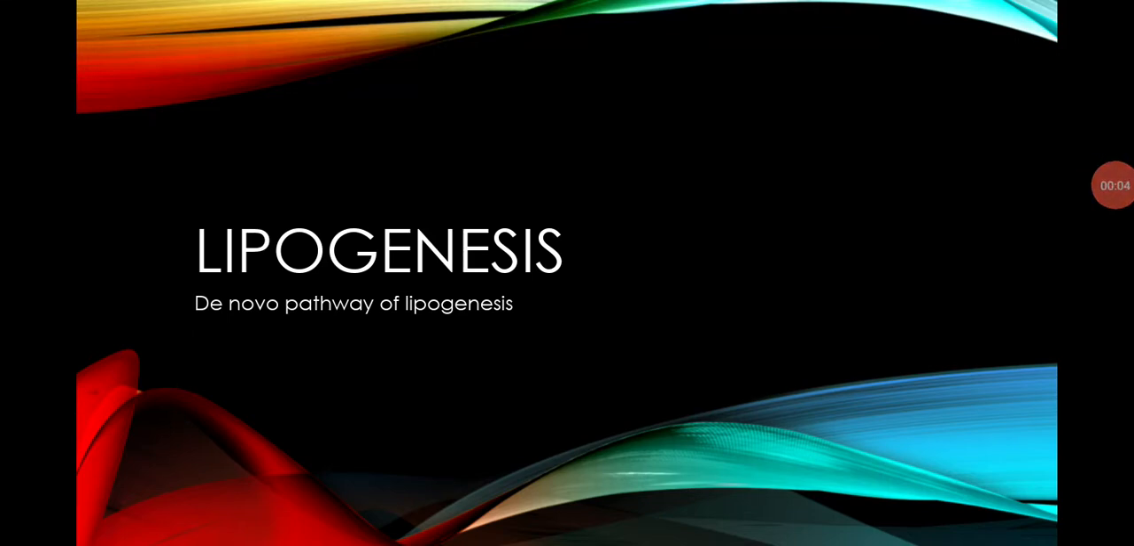In this video, we are going to describe the process of lipid formation in the body. The process we are describing here is the de novo pathway of lipogenesis, which means the formation of lipid, or the synthesis of lipid in the body from excess of carbohydrate and protein that we eat.